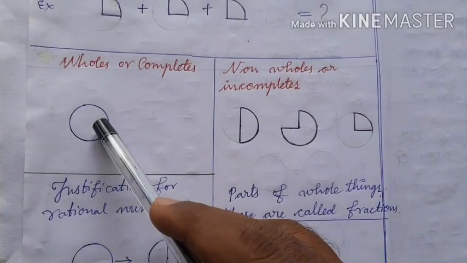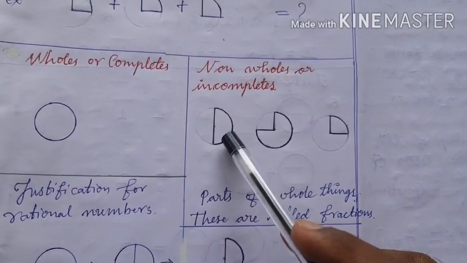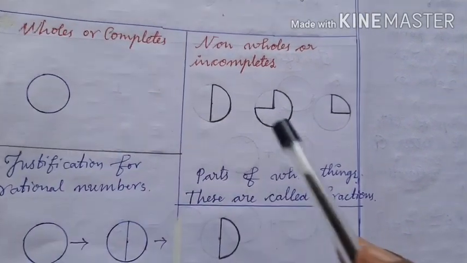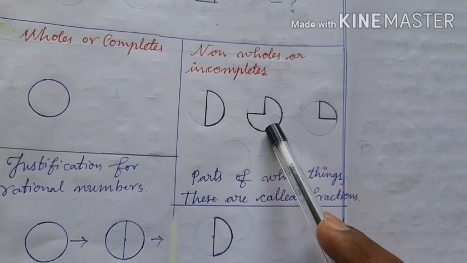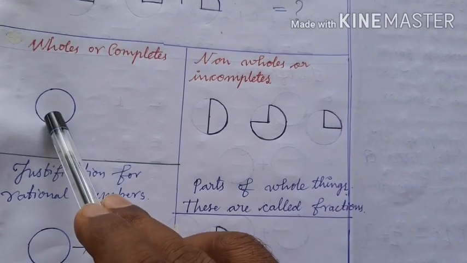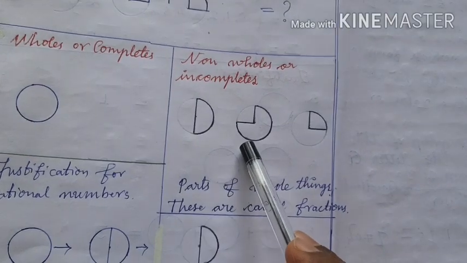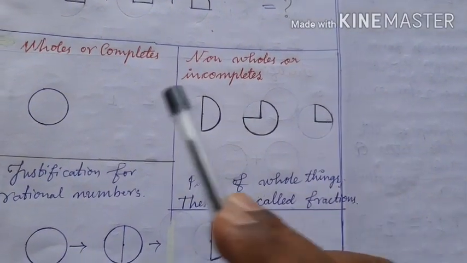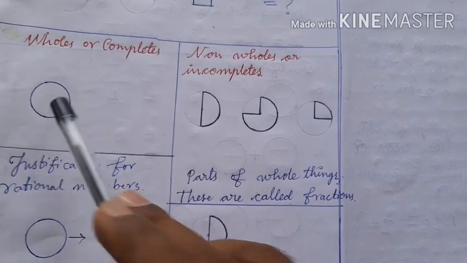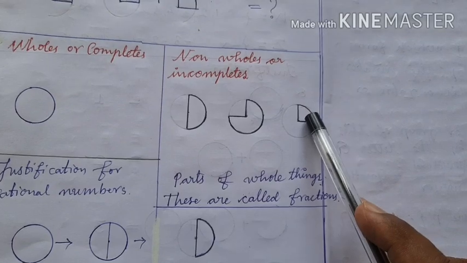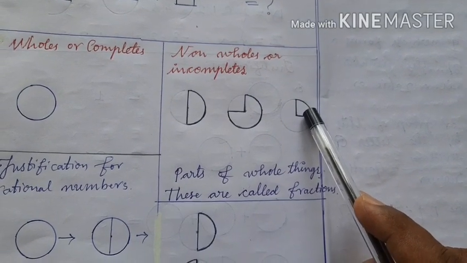See here. This is a whole thing. But this is a fraction. Why? It is part of this whole thing. What is this? This is a fraction. Why? It is not the whole thing or complete thing. This is the part of this whole thing. That's why this is a fraction. Even this is also a fraction because this is the part of this whole thing. So children, the parts of whole things are also called fractions, and these are also called rational numbers.